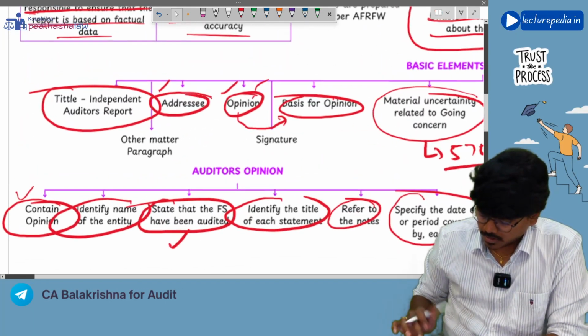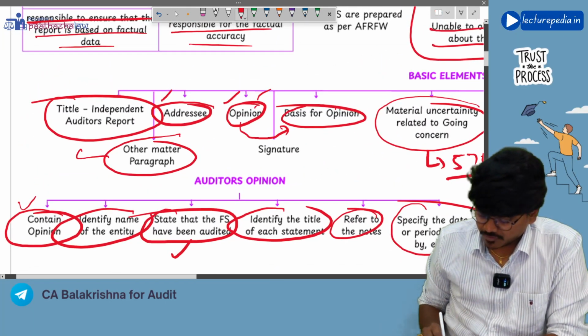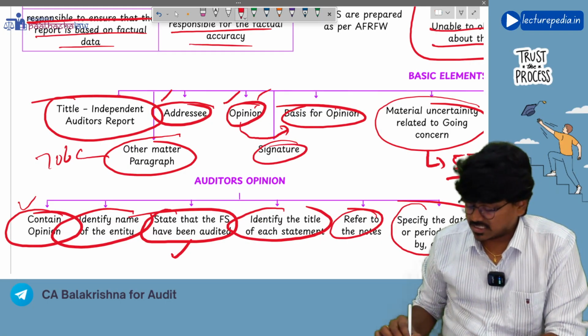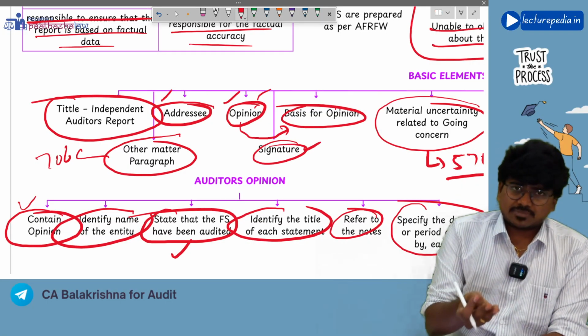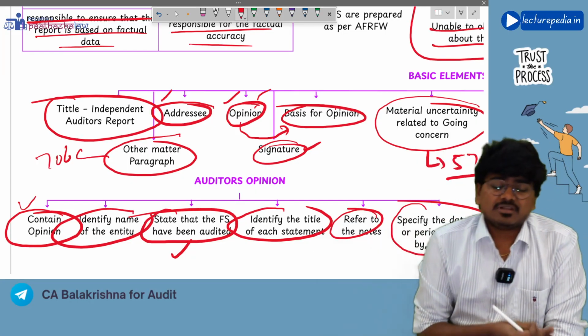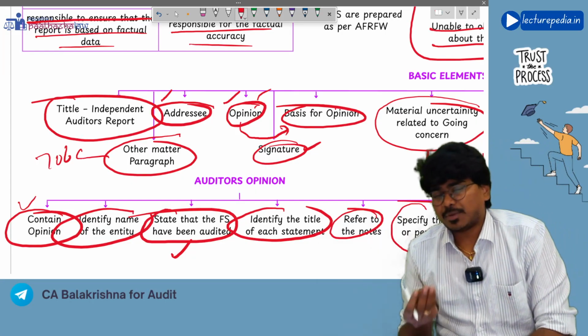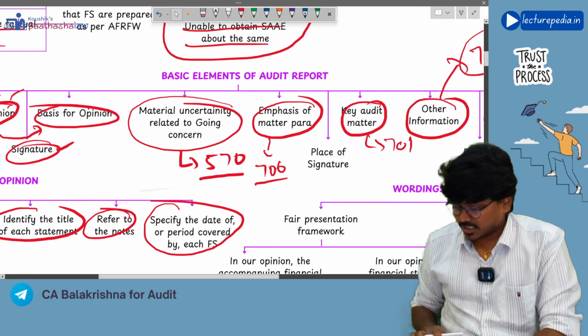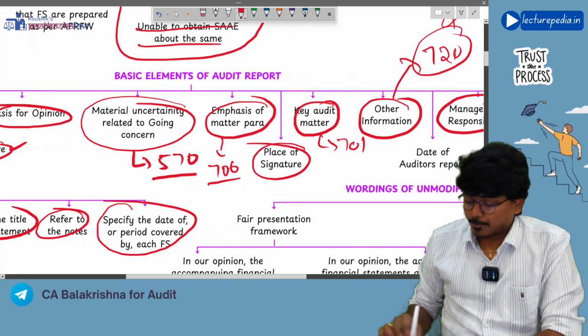Next, you have other meta paragraph which we will discuss in SA 706 again. Next, you have signature. If the auditor is a sole proprietor, he will sign on his own behalf. If the auditor is a partnership firm, he will sign on his behalf and also on behalf of the firm. Correct or not?